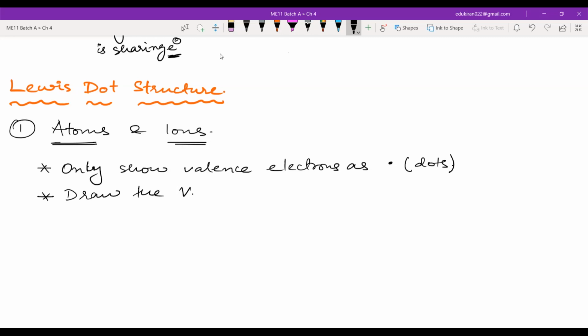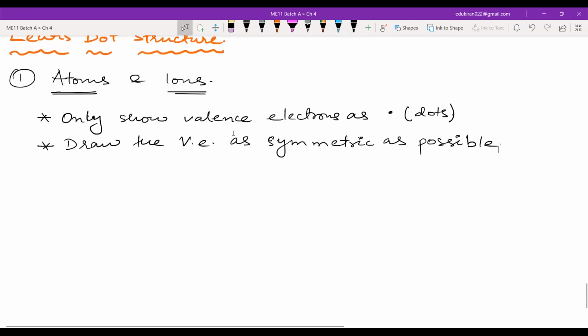Draw the valence electrons as symmetrically as possible.